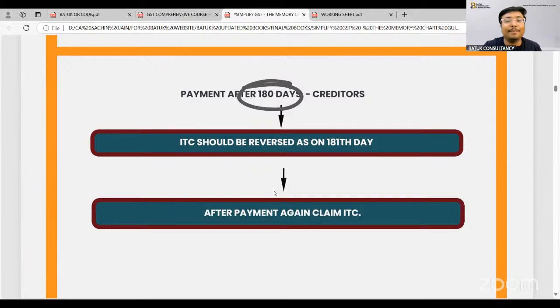Next, if the taxpayer makes the payment after 180 days, in such a scenario, on the 181st day, you have to reverse the tax credit with applicable interest. That means there is a requirement to make the payment to the creditors within 180 days. Otherwise, you will not be eligible to claim the input tax credit.